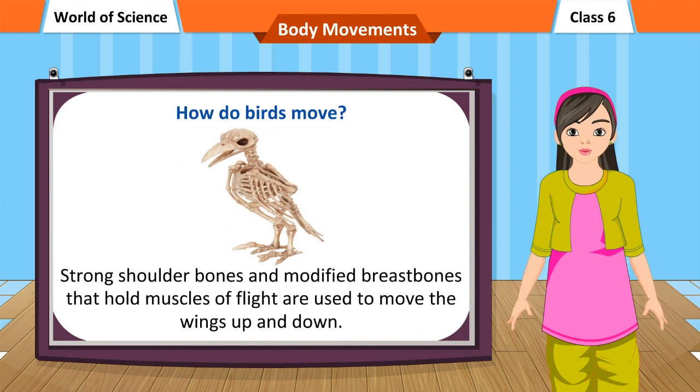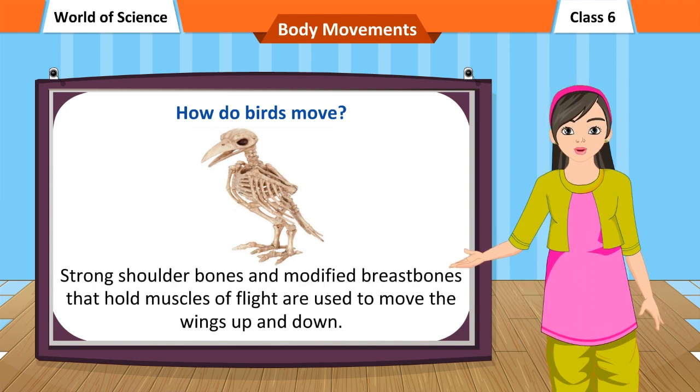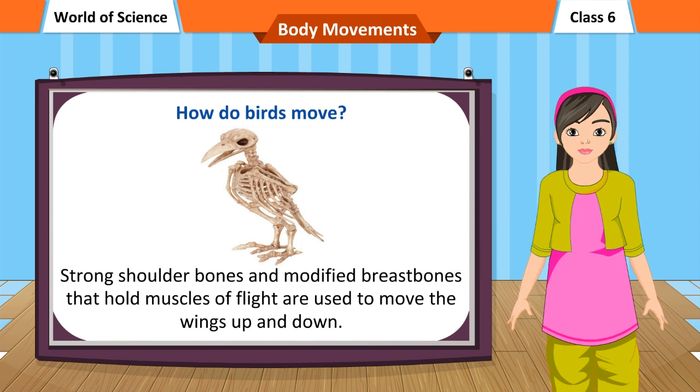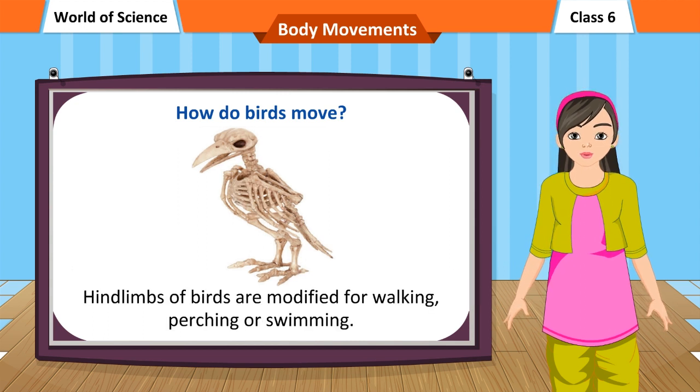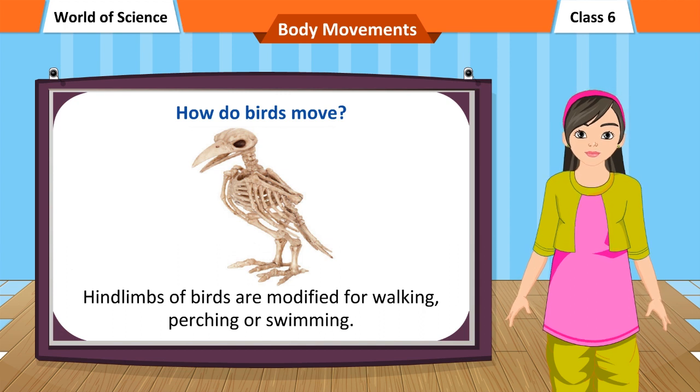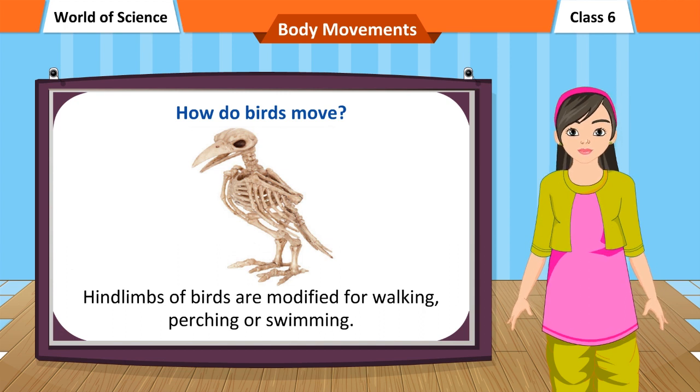Strong shoulder bones and modified breast bones that hold muscles of flight are used to move the wings up and down. Hind limbs of birds are modified for walking, perching or swimming.